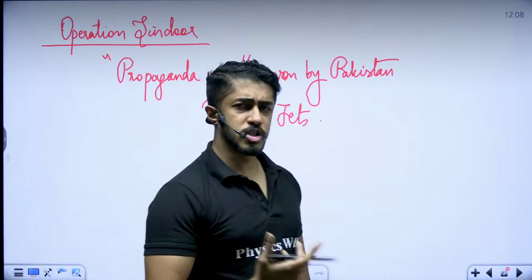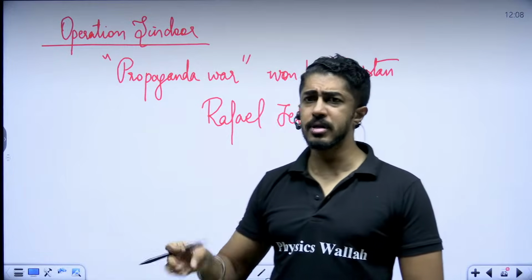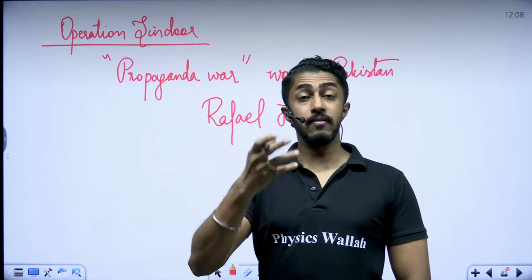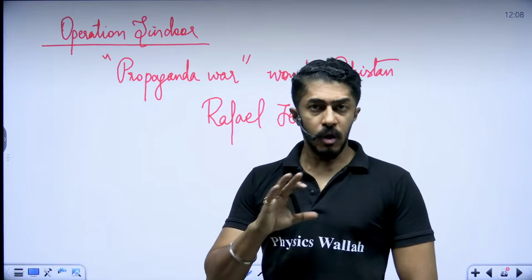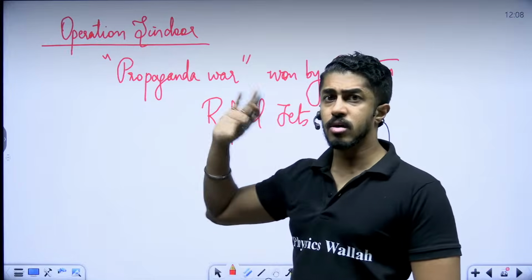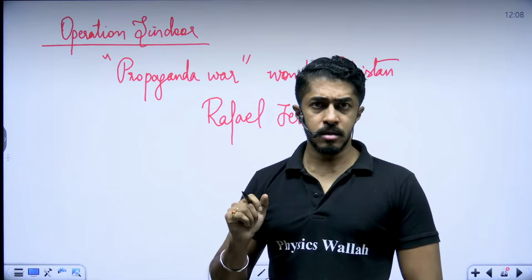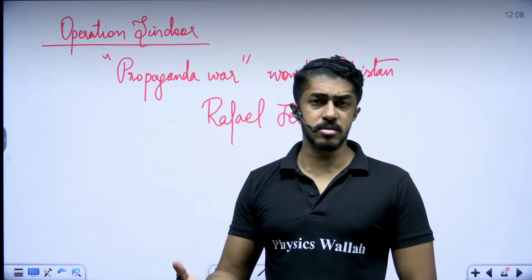Rafale jets, Indian soldiers got killed, this, that, etc. Multiple disinformation was there, which even made the opposition believe it. Got the point? That is your example there. That is done.